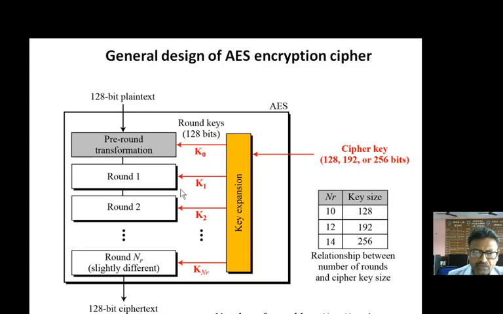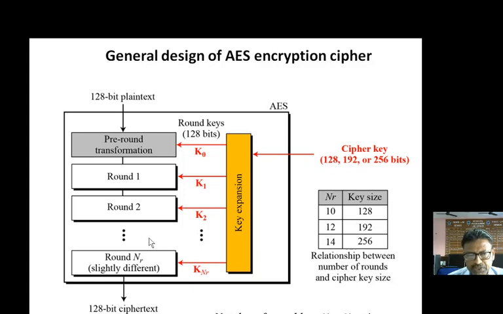So let us see how it happens. What is the pre-round transformation, how round number 1 is done, what kind of activity is done in round number 1, what activity is done in round number 2, and what activity is done in the last round. Of course, you can see in this particular flowchart, in this illustration, that the last round, which is written as round NR, is slightly different. That will be clear later on.